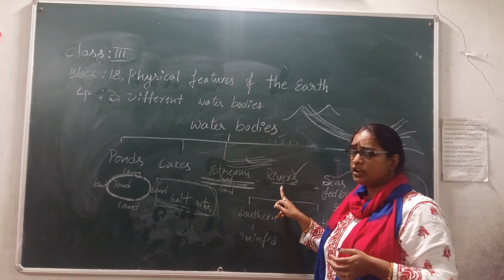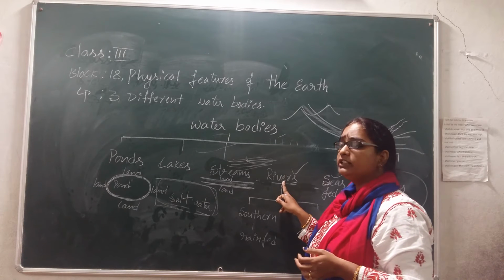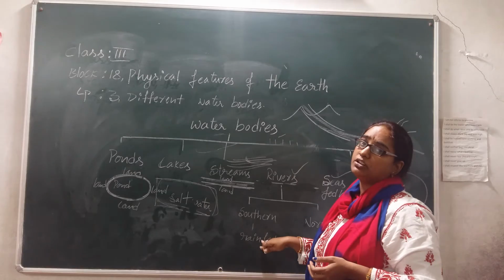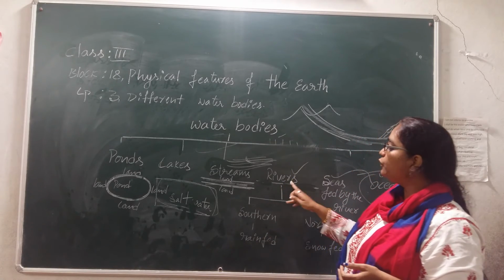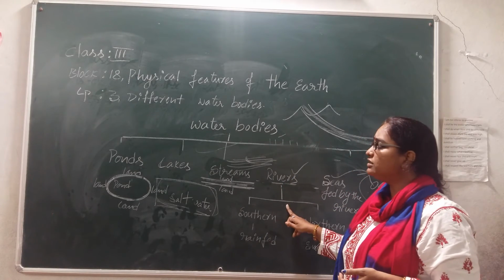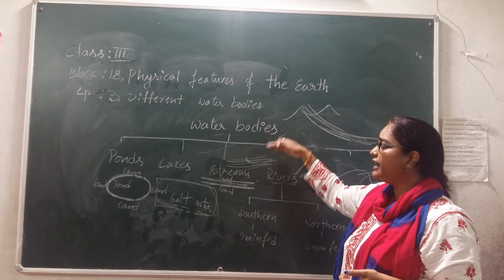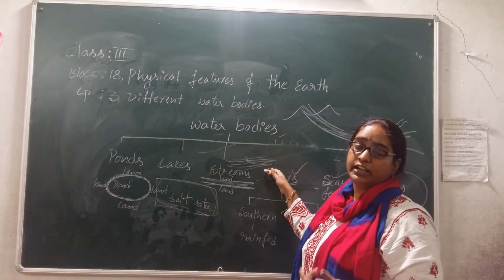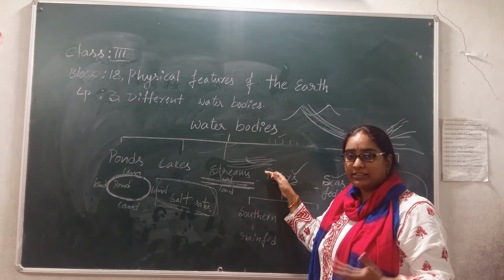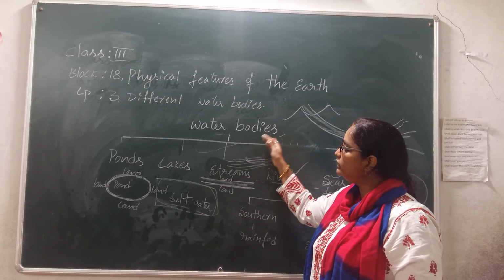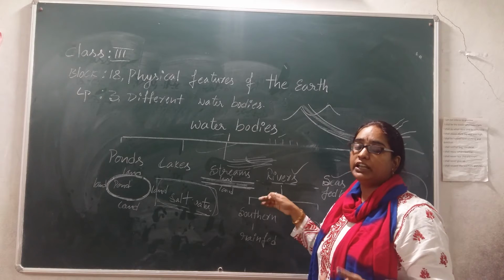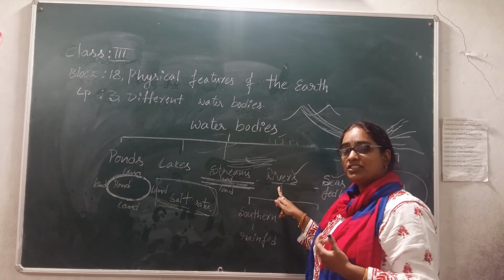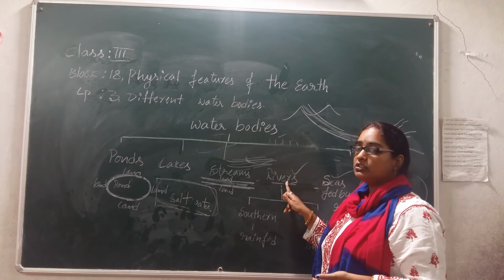And what about the rivers? Where do we get water in the rivers? Most of the rivers in India are snow fed and some rivers are rain fed. How do we get water bodies? When the rains fall on the earth, if any deeper digs exist on the land, all the water will go into the deeper dig and it will become a pond, lake, or stream. Just like that, the rivers also happen.